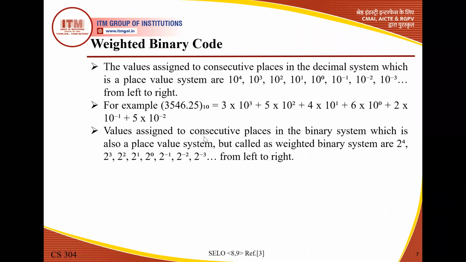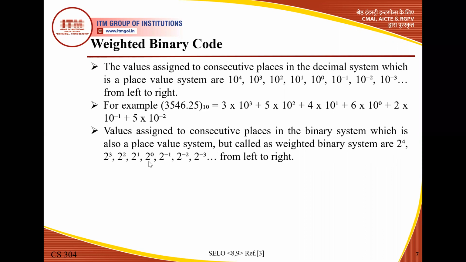Now, the value assigned to consecutive places in the binary system. Here we discussed the decimal system. Here we discuss the binary system, which is also a place value system, but called a weighted binary system. Now we are talking about binary, that's why here the base is 2.